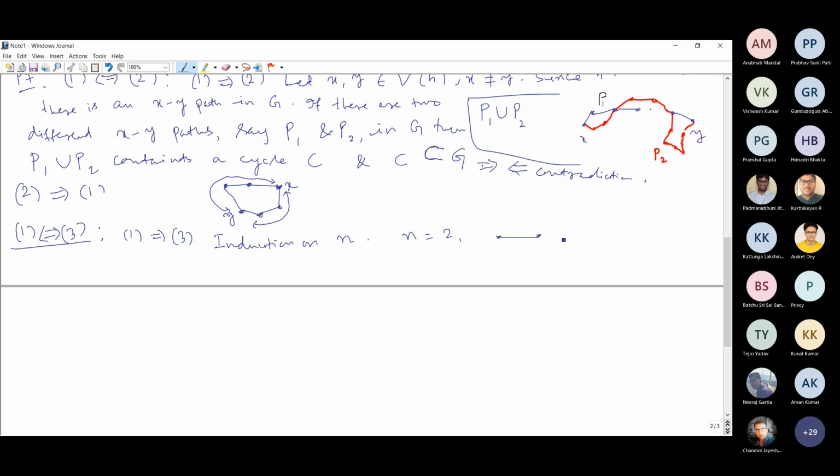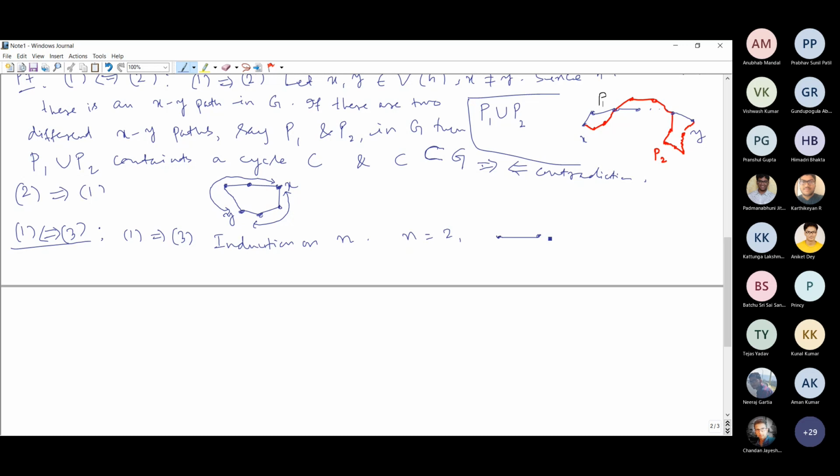Because it is connected and acyclic, this condition you have to keep in mind. Whenever you have a self loop, that creates a cycle. Whenever you have a parallel edge, that also creates a cycle. So we cannot have any extra edge over here.